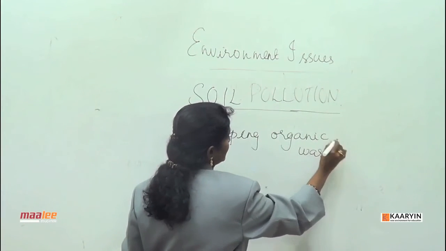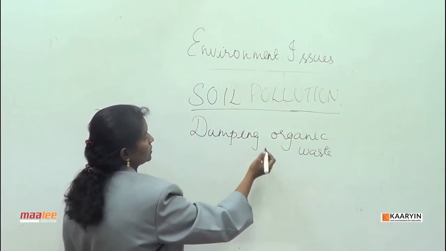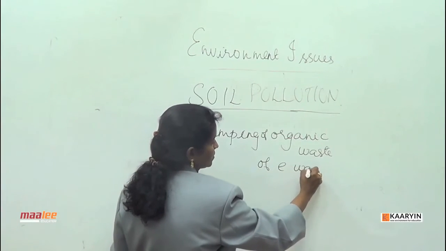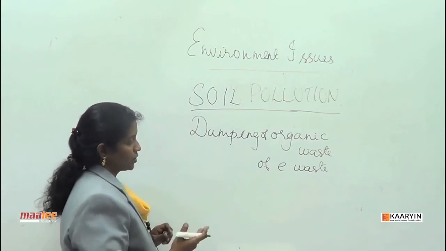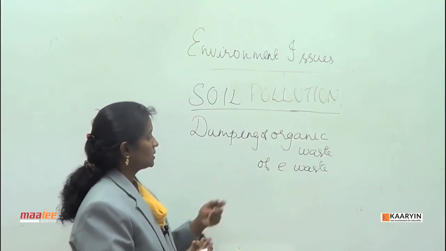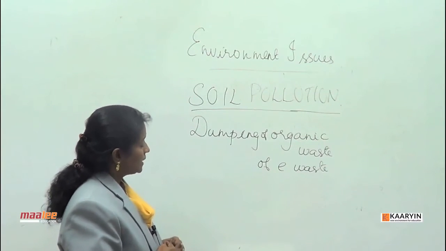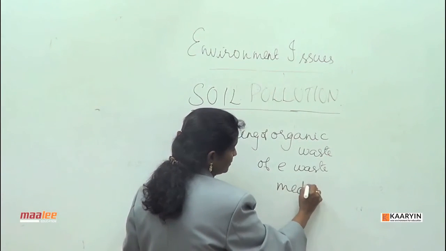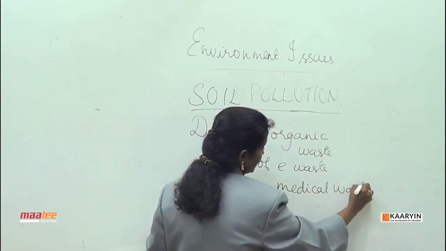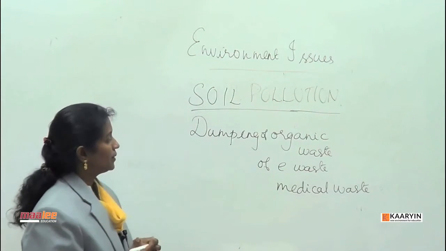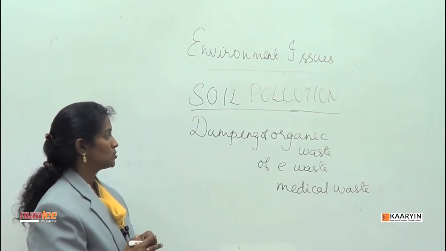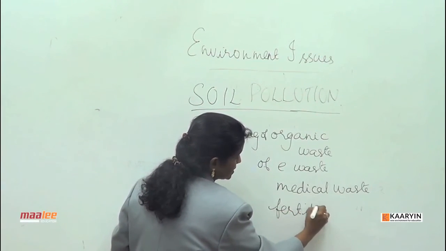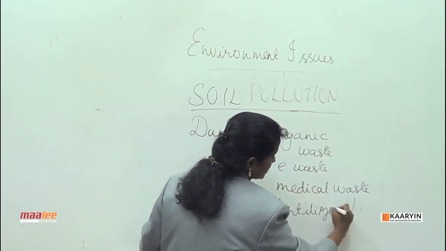Apart from that, there is dumping of other waste like e-waste, that is all the waste coming from circuit boards and pen drives and all that, and then organic waste, and medical waste. Medical waste should be properly treated before discarding it. So, organic waste, e-waste, medical waste, and also fertilizers and pesticides are other reasons for soil pollution.